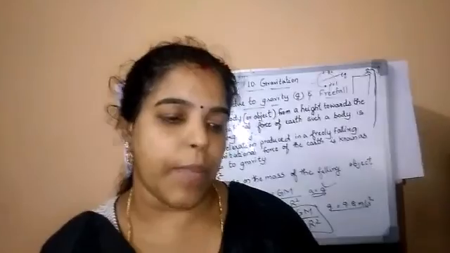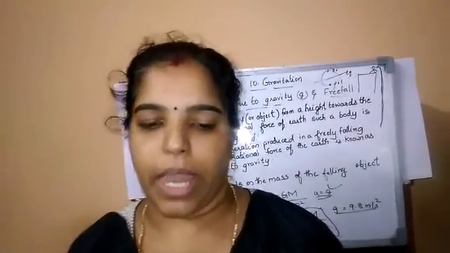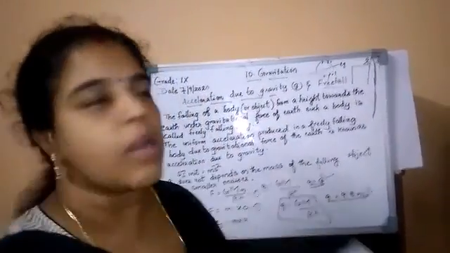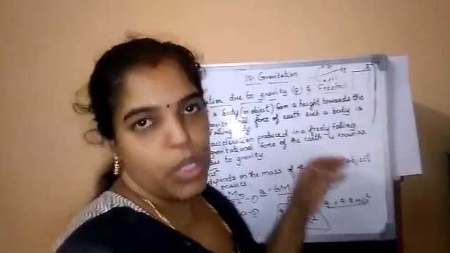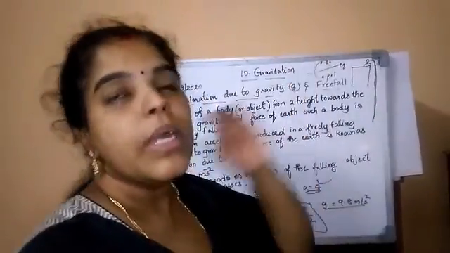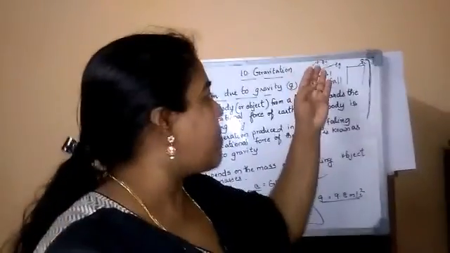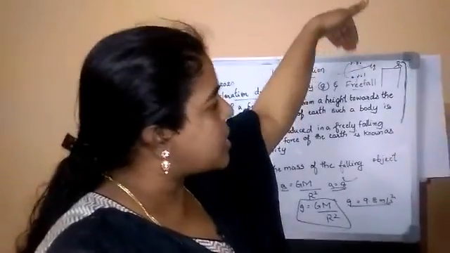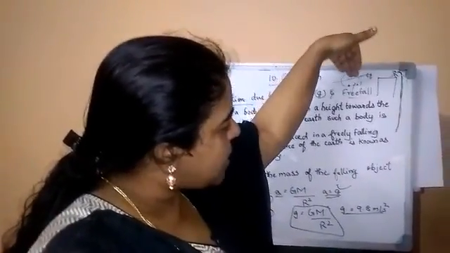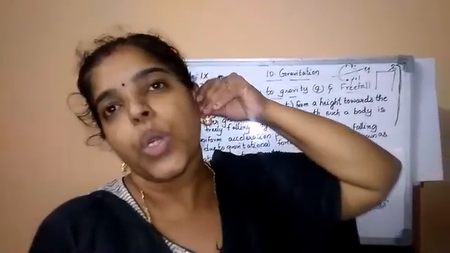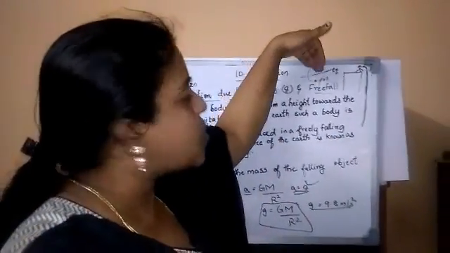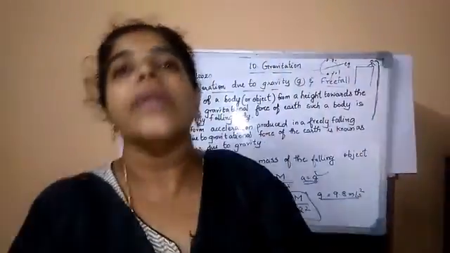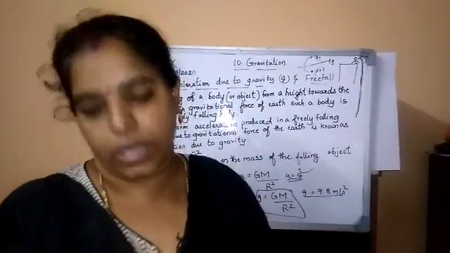The value of g becomes 0 at the center of the earth. At the poles, it is maximum. Coming to the equator, it is minimum. So if you are going inside toward the center of the earth, the acceleration due to gravity is minimizing. The acceleration due to gravity is 0 at the center of the earth.